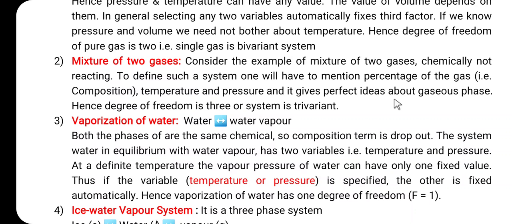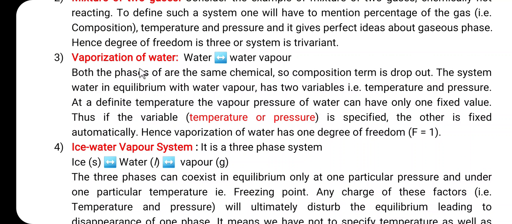So, when we consider the mixture of two gases, to define the system we have to mention the composition of the gas, temperature and pressure. Then it gives the perfect idea about the gaseous phases. The degree of freedom for the mixture of two gases is 3, or the system is trivariant. That means we have to specify the composition, temperature and the pressure. So, for the mixture of two gases, F is equal to 3.